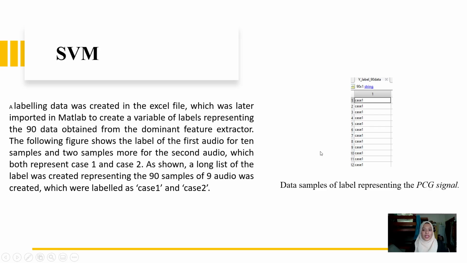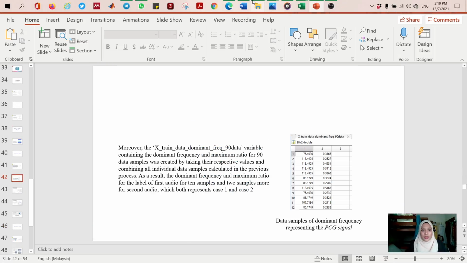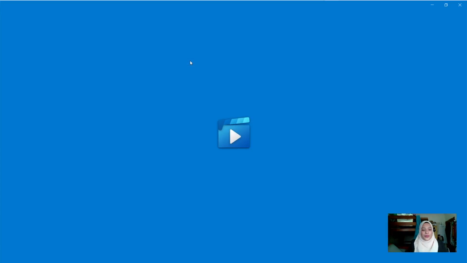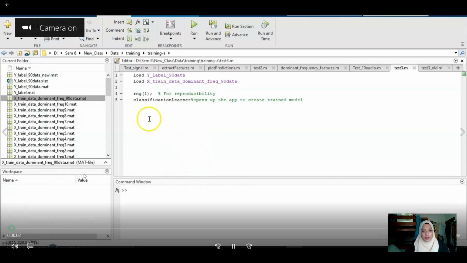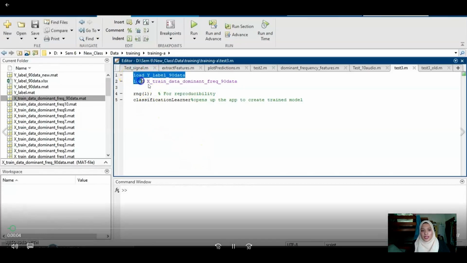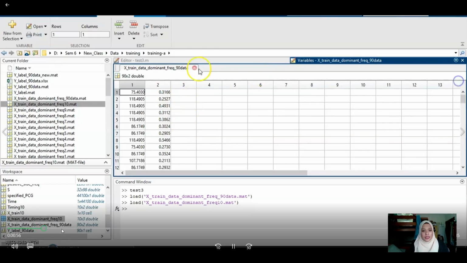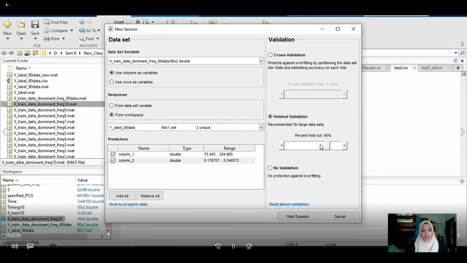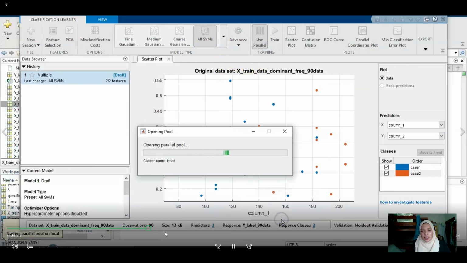So in SVM, I will show you the demo. From the input, we load the Y label 90 data and load the X train data, dominant frequency. I recorded this earlier, and this is how we generate the SVM to classify the two types of heart disease.